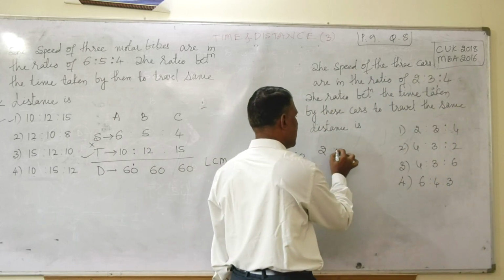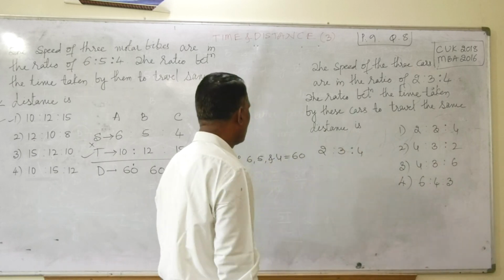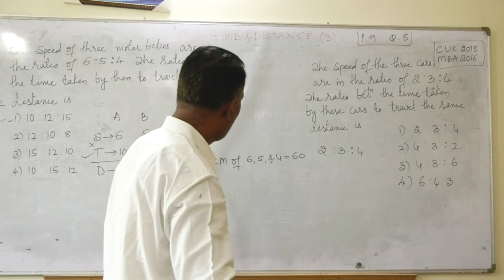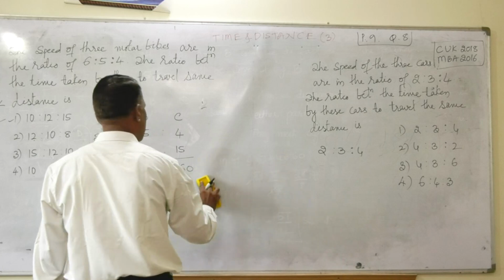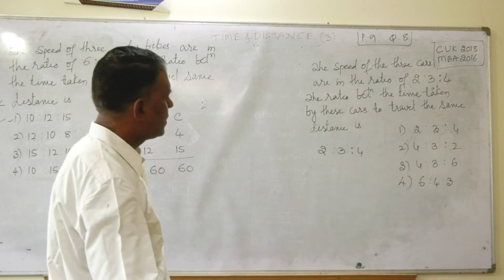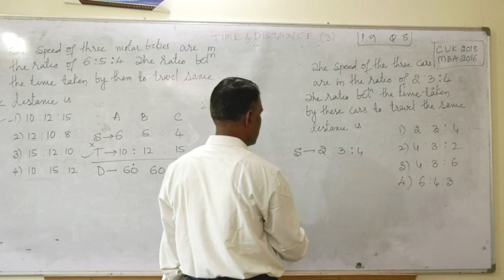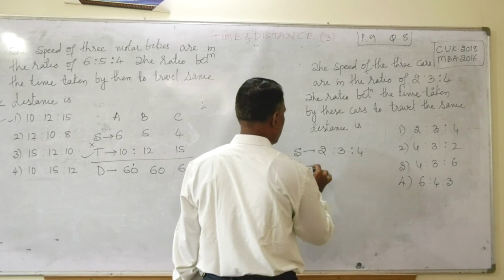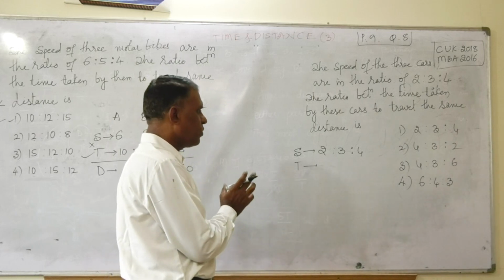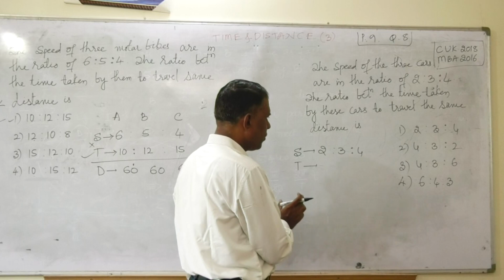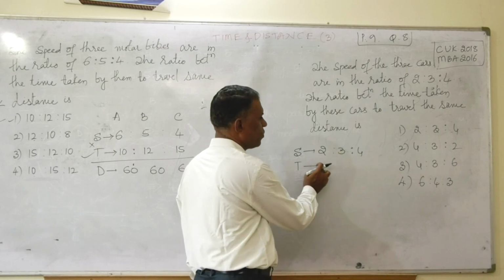Now you have already gone through the question. The speed is given, 2:3:4. This is nothing but the speed. Quite naturally, time is inversely proportional to speed. Now you see here, 2:3 means it should be 3:2.